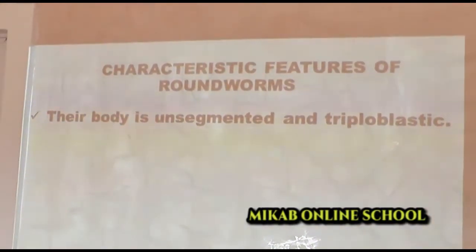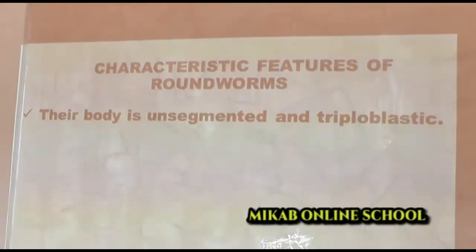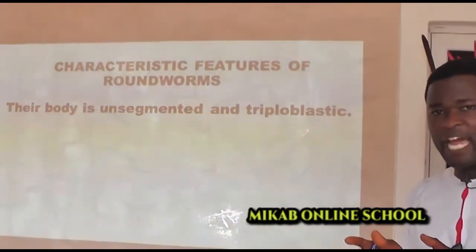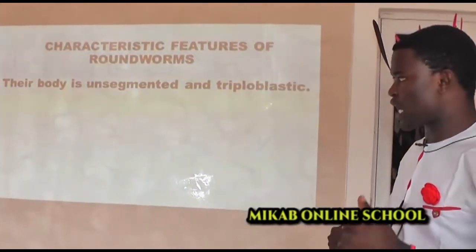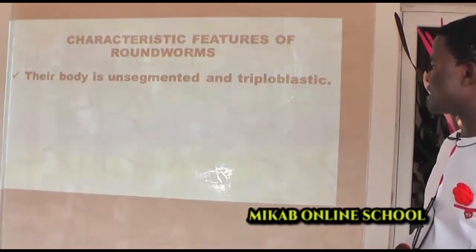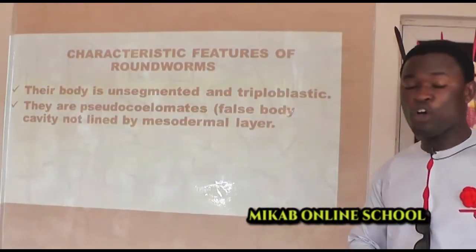Their body is unsegmented and their body is also triploblastic. Remember, we said it before, they have what we call pseudocoelom. That is, they have a body cavity, but it is not a true cavity, but it is part of their body layer, which makes them triploblastic. Their body is also unsegmented.